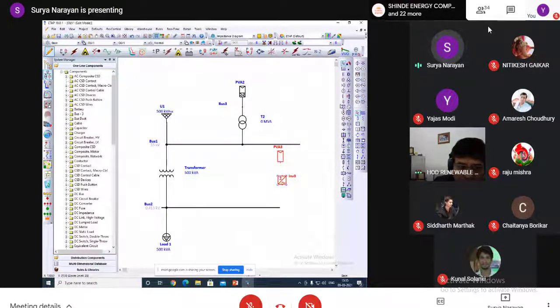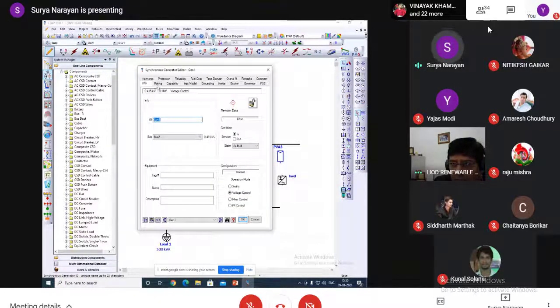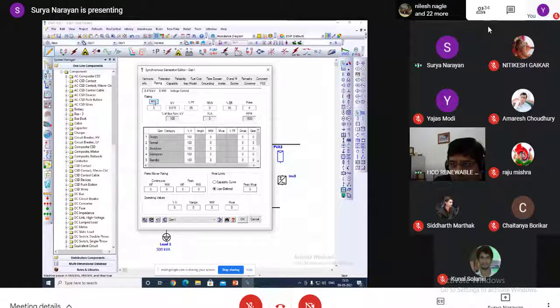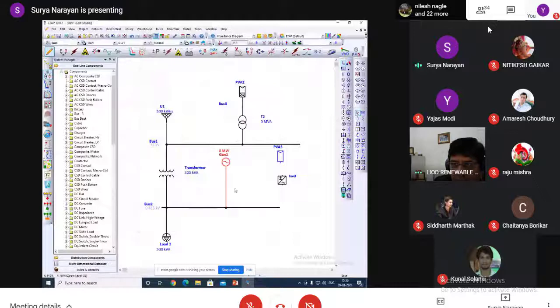Here also we can connect one DG. If the system has one generator, we can connect it with this bus. Then in the generator we can give the data.